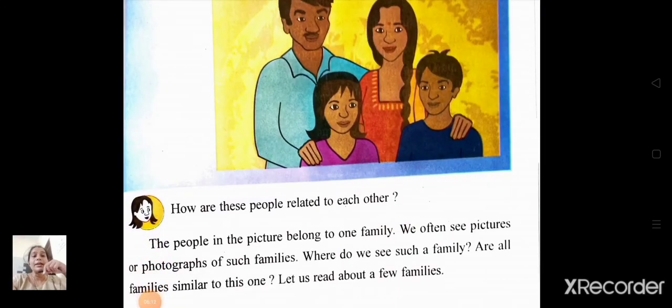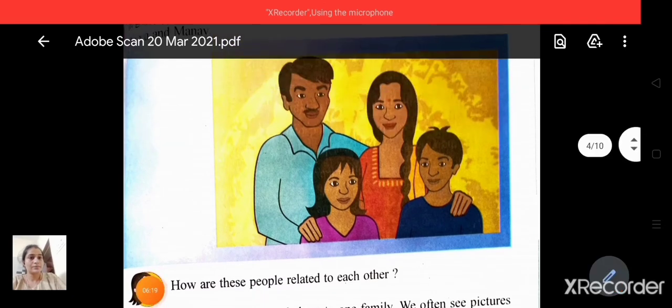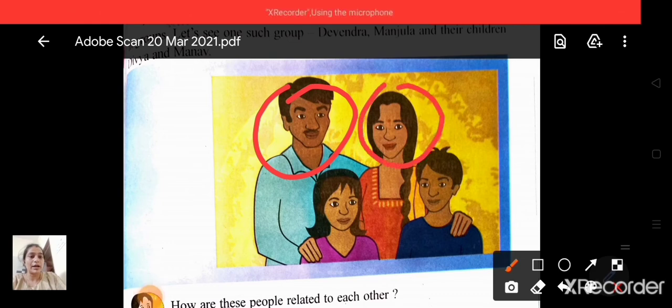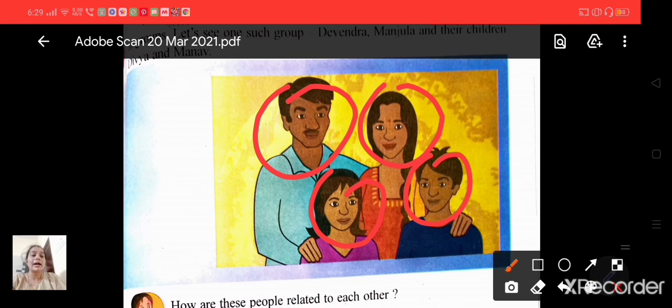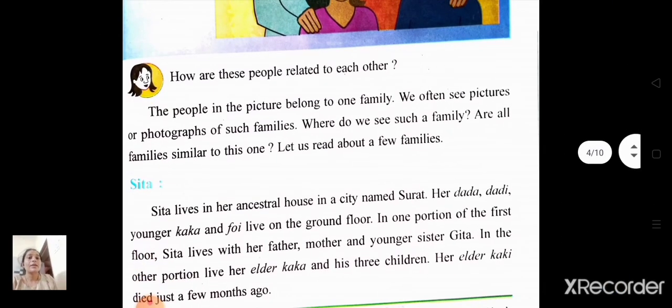How are these people related to each other? So you can see here, students, Devendra and Manjula, Divya and Manav. So Devendra and Manjula are parents of Divya and Manav. Okay? And Divya and Manav are siblings. The people in the picture belong to one family. We often see pictures or photographs of such families.